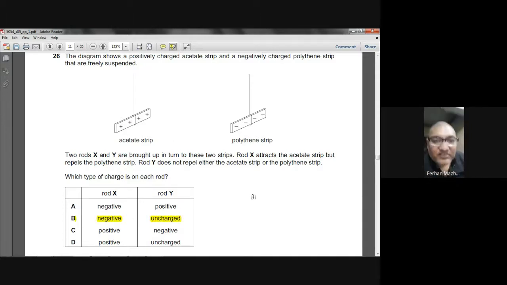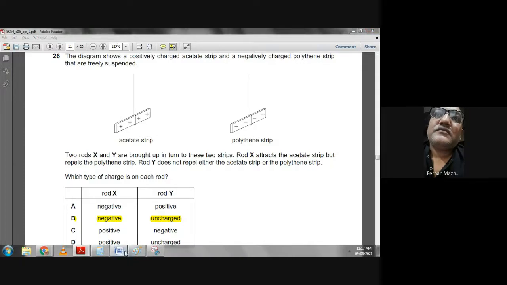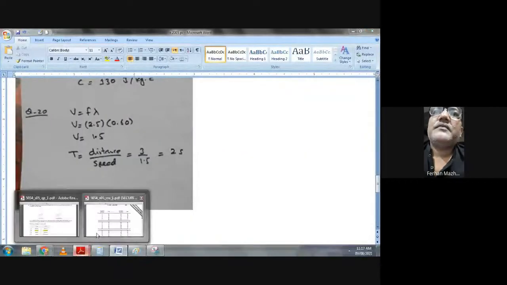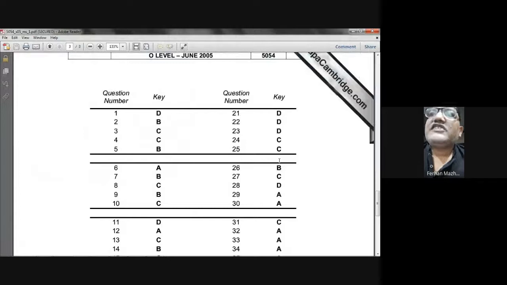Do you understand this logic? Because rod X is attracted to the positive, it means it's negative, then it is repelled by the negative. That confirms it's negative. So X is 100% negative. Y is neither attracted nor repelled, so Y is uncharged. So we think B is the choice. Okay? Question number 26, B is the right choice. Do you understand?